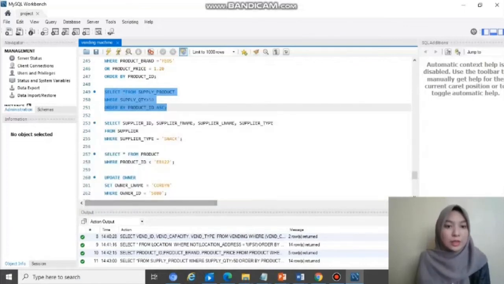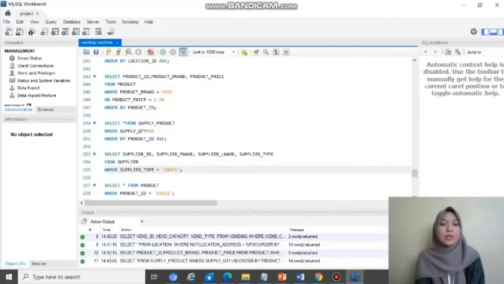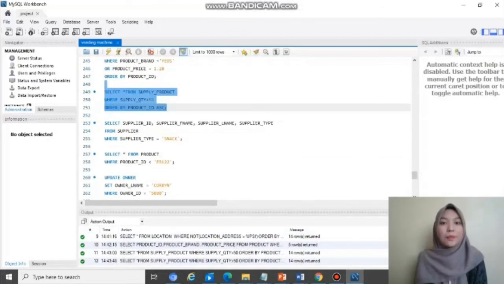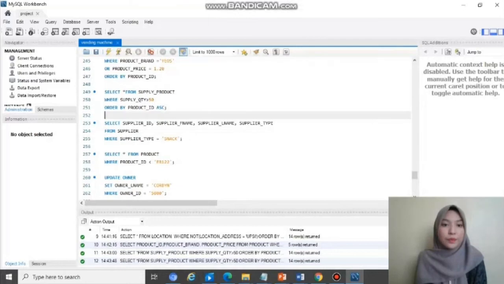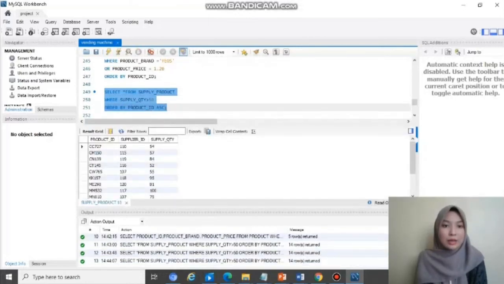Alright. So the second one is, select from supply product. Basically when we run this query, it shows that the supply quantity for table supply product is more than 50. So there are no output that less than 50.